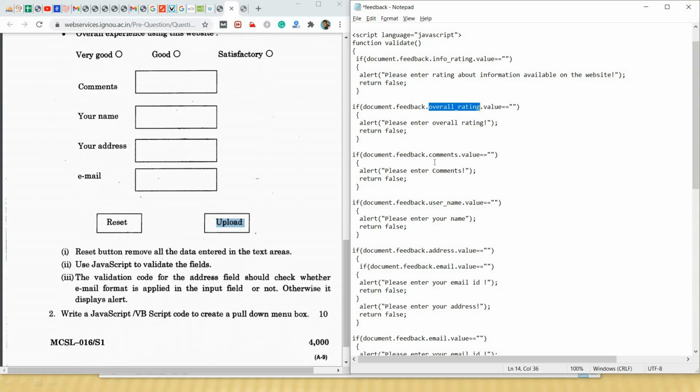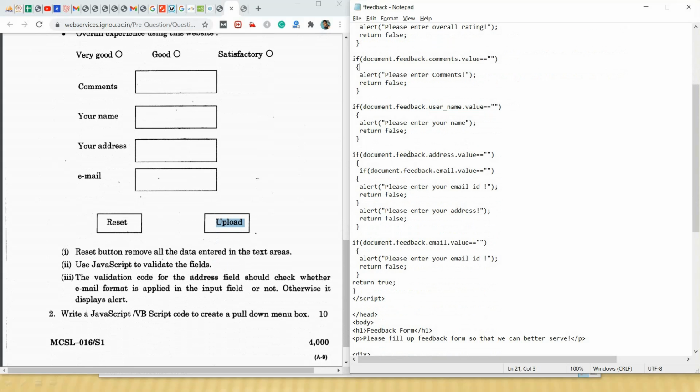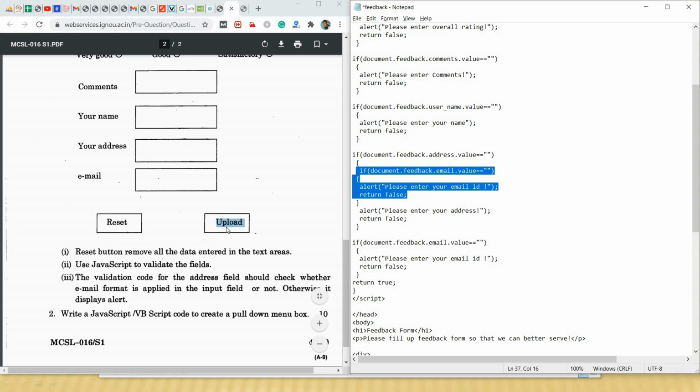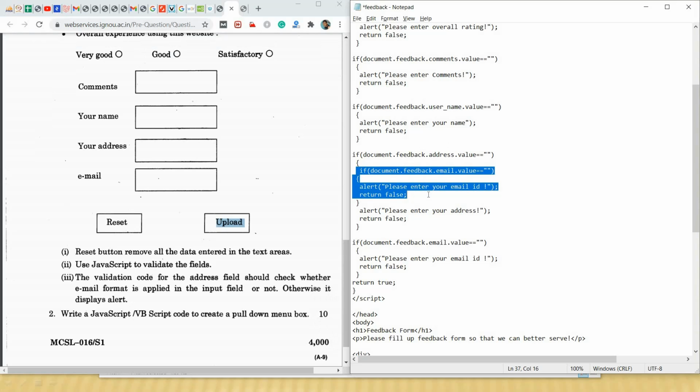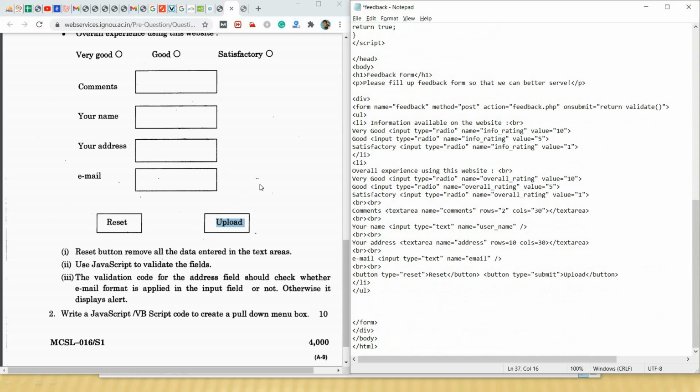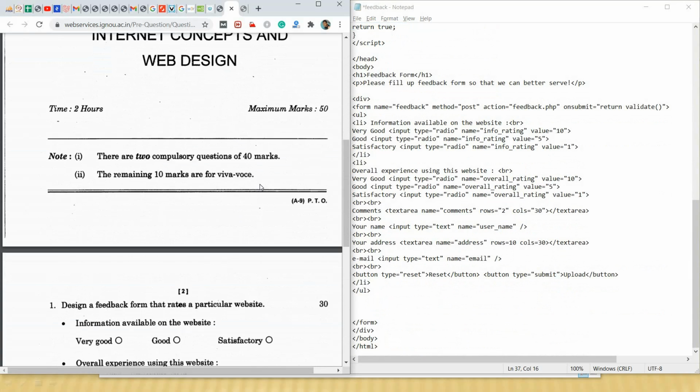After that, it will proceed to comments, your name, your address, email fields, one by one. Once the JavaScript execution comes to this address validation code, which we have implemented as the third point, it will check whether the user has entered email or not. If he has not entered email, then it will alert. So this was our first question's answer.